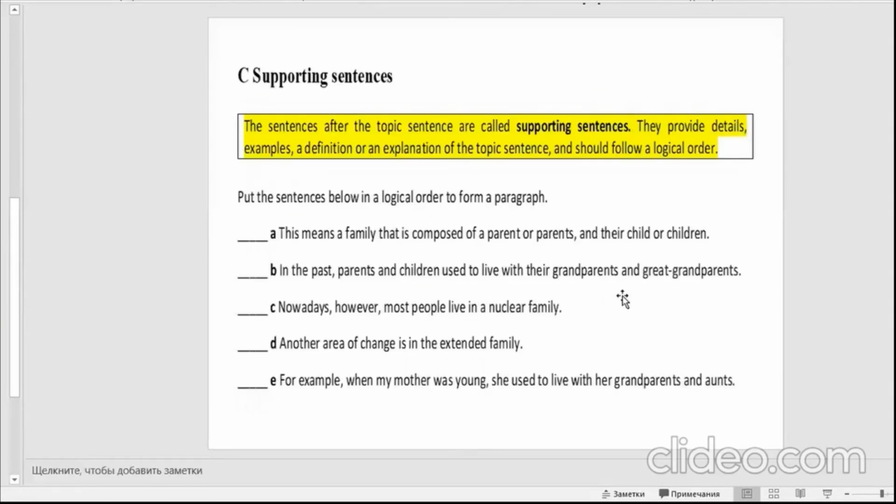Well, now come supporting sentences. The sentences after the topic sentence are called supporting sentences. They provide details, examples, a definition or an explanation of the topic sentence and should follow a logical order. Well, here you see 5 sentences. Your task is to make a paragraph. So first comes the topic sentence, and then you should organize supporting sentences in a logical order.